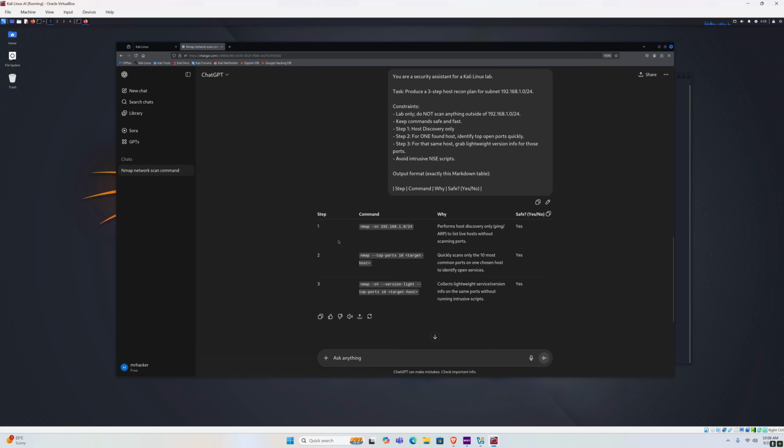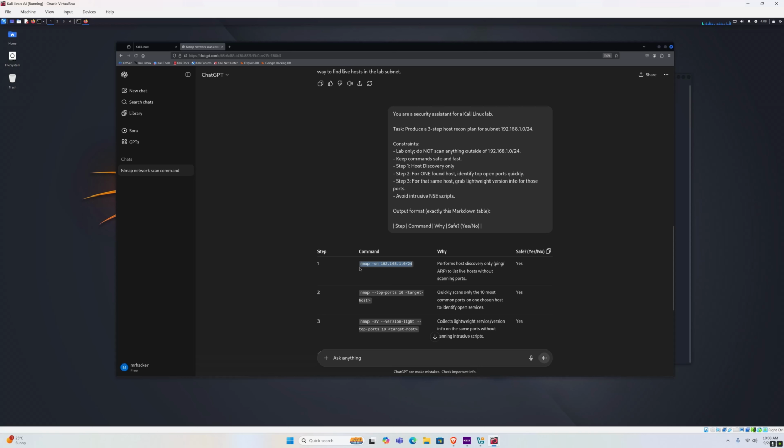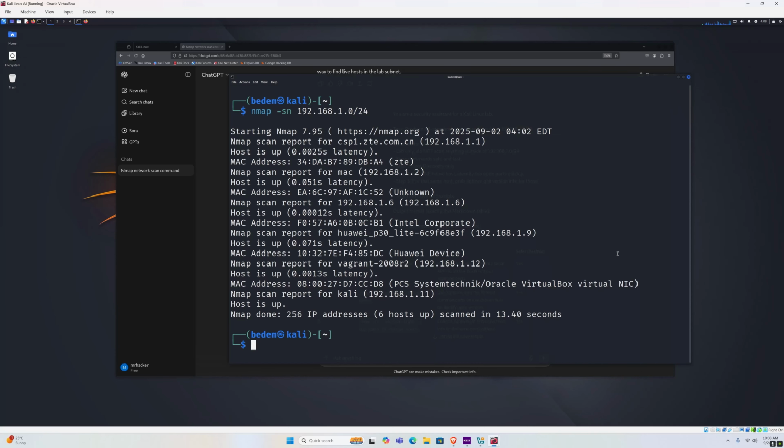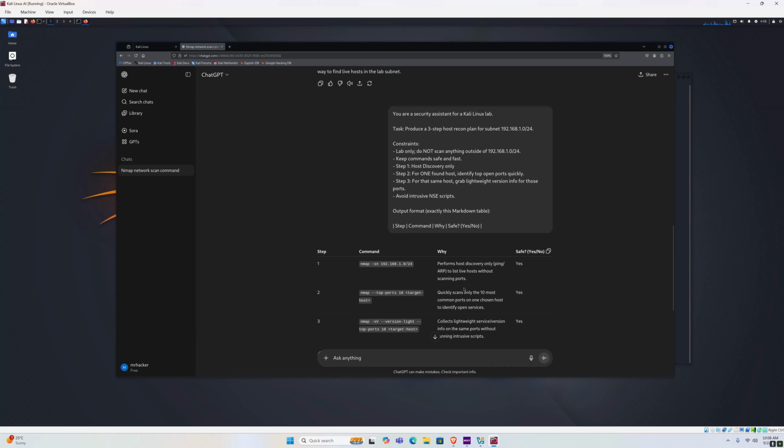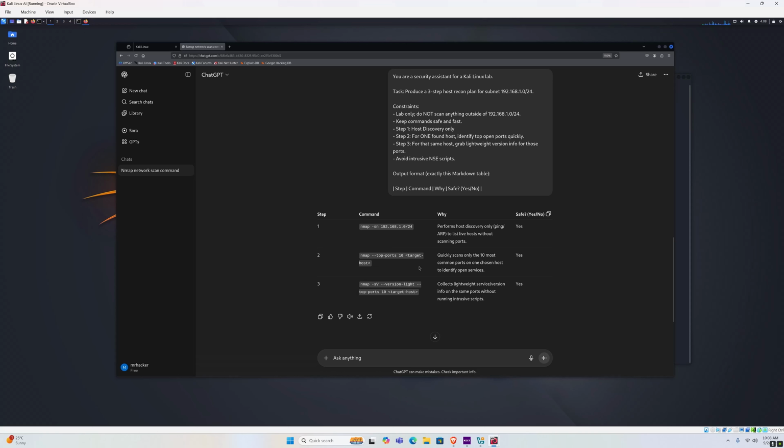So the first command is the same command that we already ran, which is the host discovery command. It says performs host discovery only, ping/arp to list live hosts without scanning ports. Is it safe? Yes. So this is correct. We already ran this previously, and it gave us the output of all the hosts which are up on my local network. The second step is, for one found host, identify top open ports quickly.